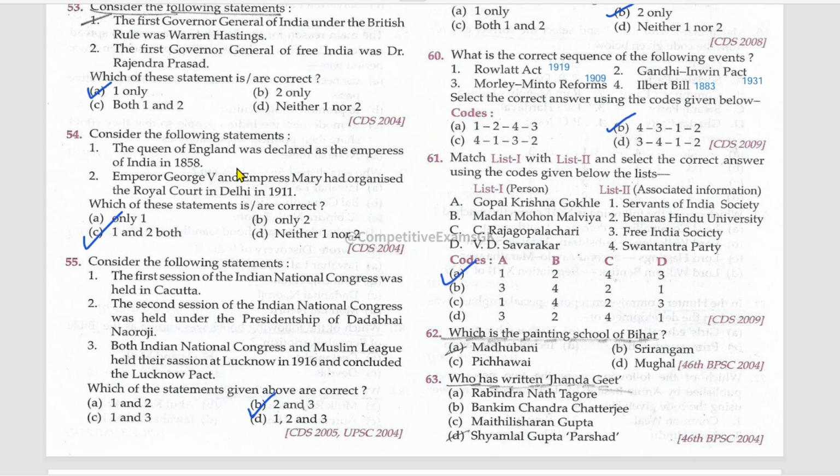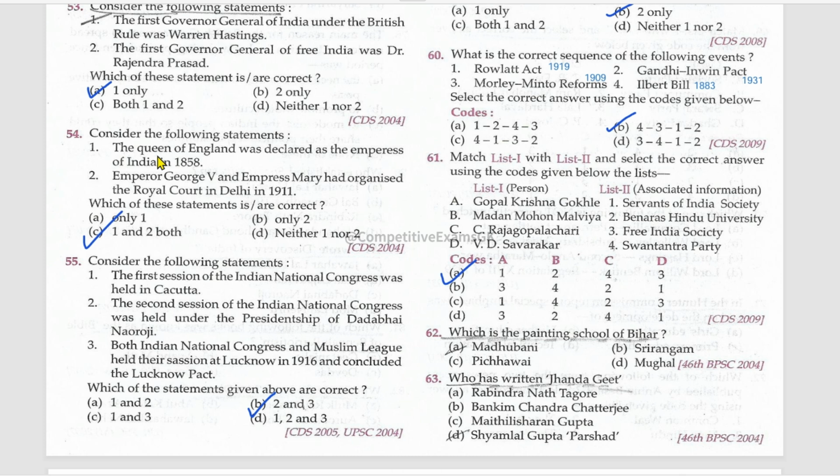Consider the following statements. There is only one Governor General after Free India. Mention his name in the comments. Consider the following statements. The Queen of England was declared as the Empress of India in 1858. Correct. Emperor George V and Empress Mary had organized the royal court in Delhi in 1911.